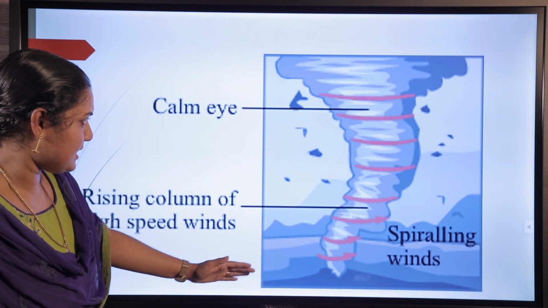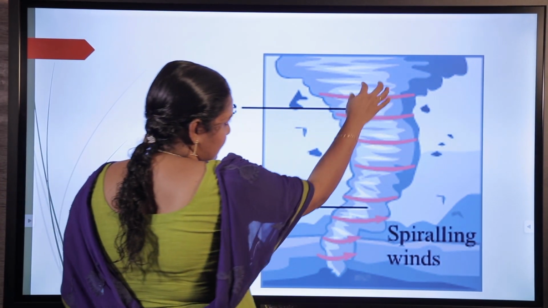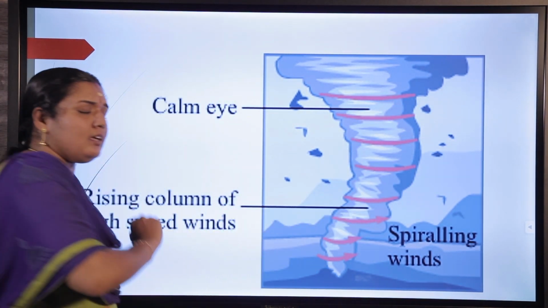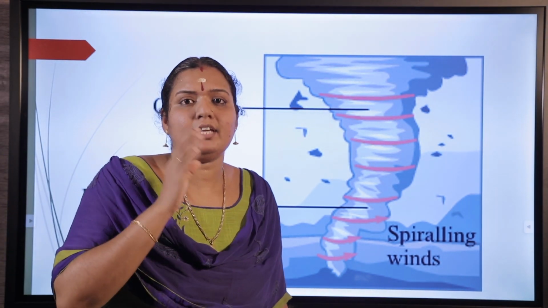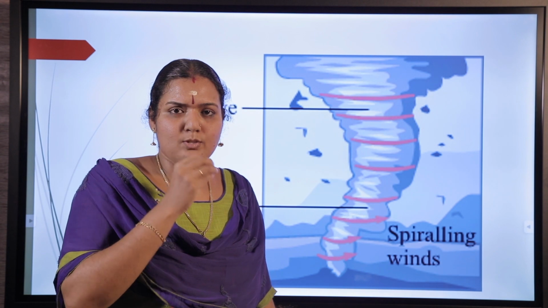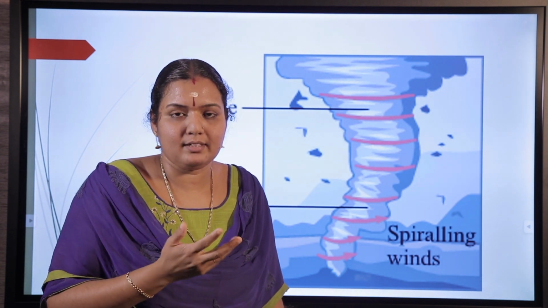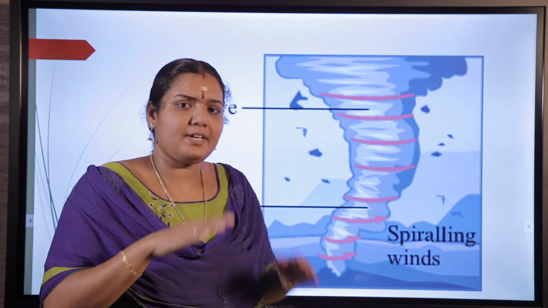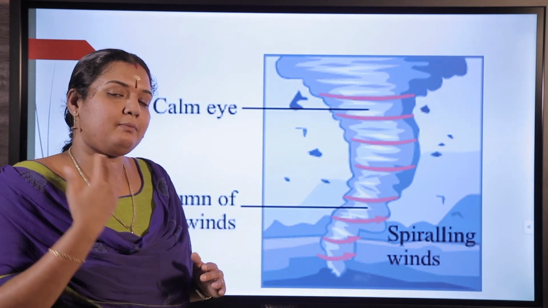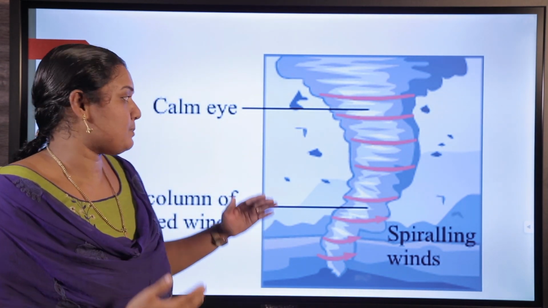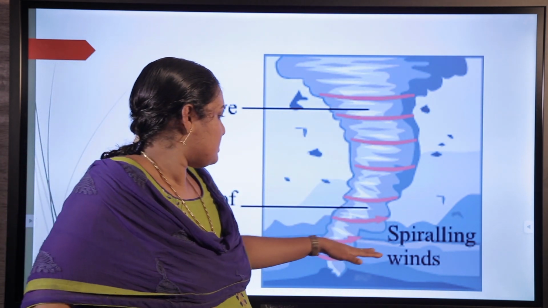This is the structure of a cyclone, and here you can easily see the eye of a cyclone. The specialty of the eye of a cyclone is that it is a very calm area. There is only a small breeze, nothing else. It's a very calm area, but around the eye of the cyclone, very high speed winds are spiraling.